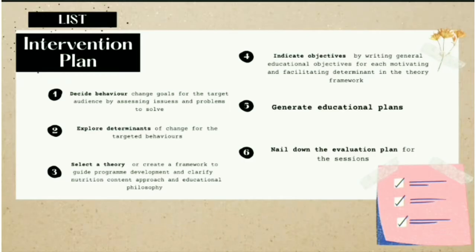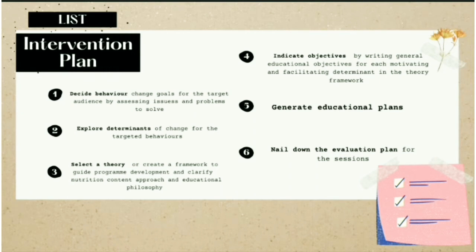In this intervention plan, we are using the design method to guide us to plan, describe, and decide an appropriate intervention that is related to our topic, which is eating disorder problem. Basically, there are 6 steps involved in this intervention. These are the 6 steps according to the design method.